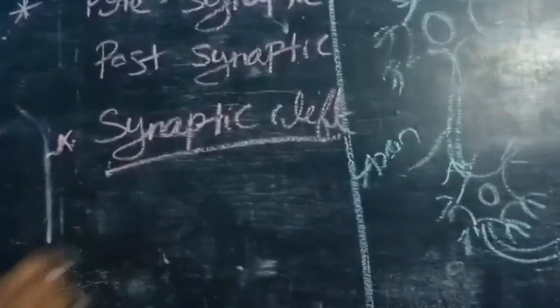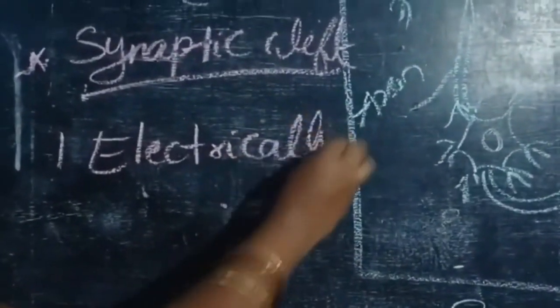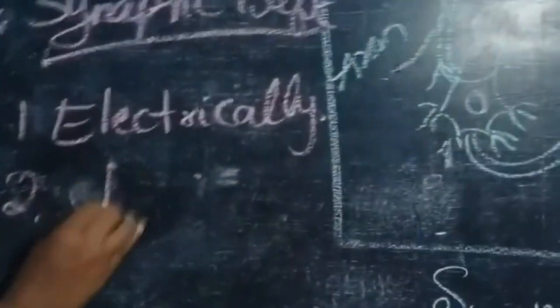There are two types of synapses. The first one is electrical and the second one is chemical.